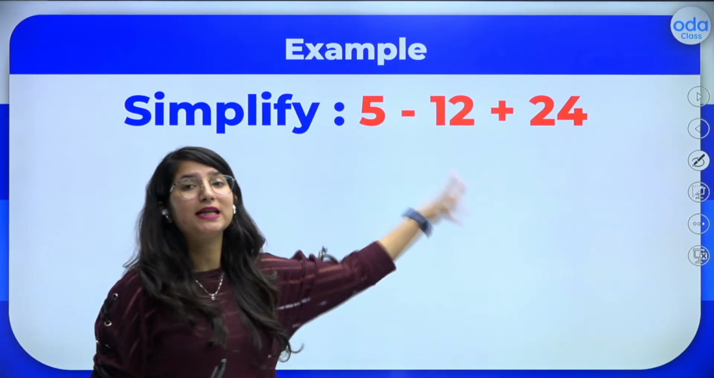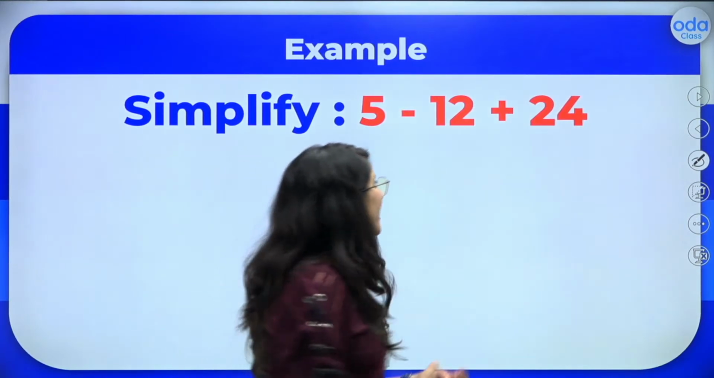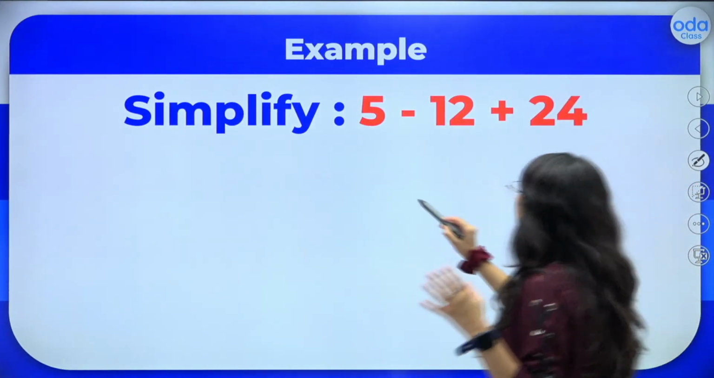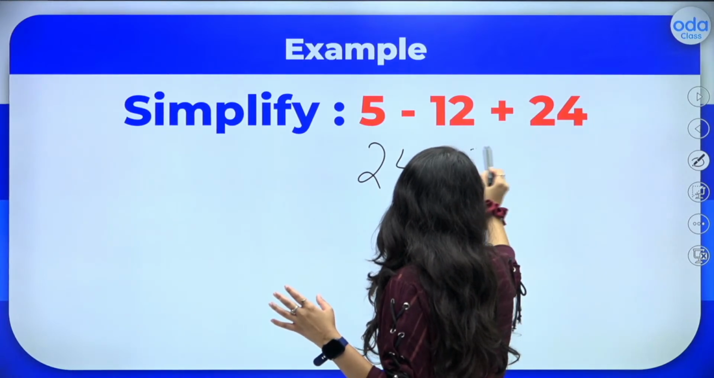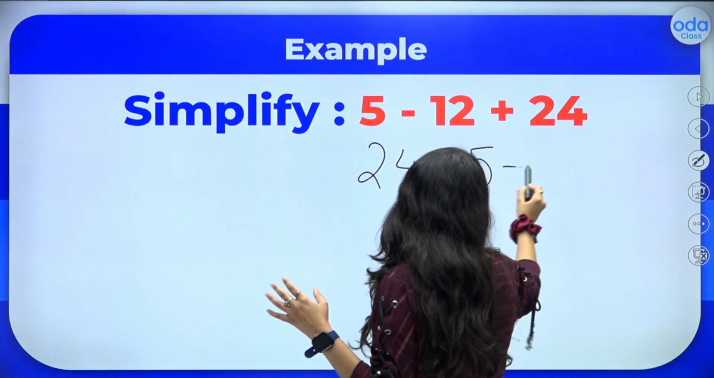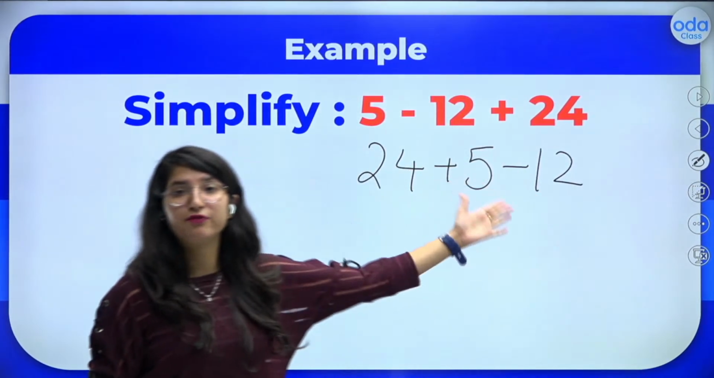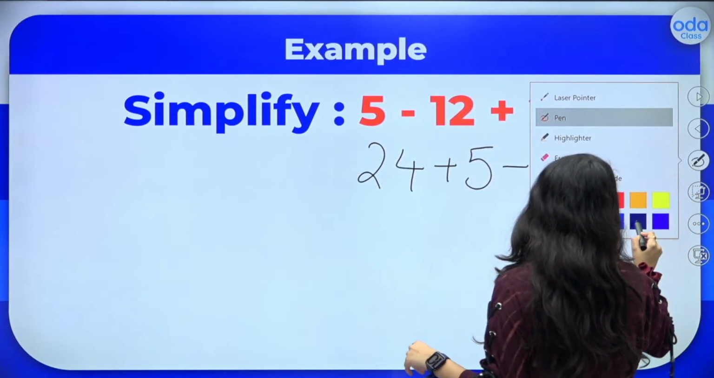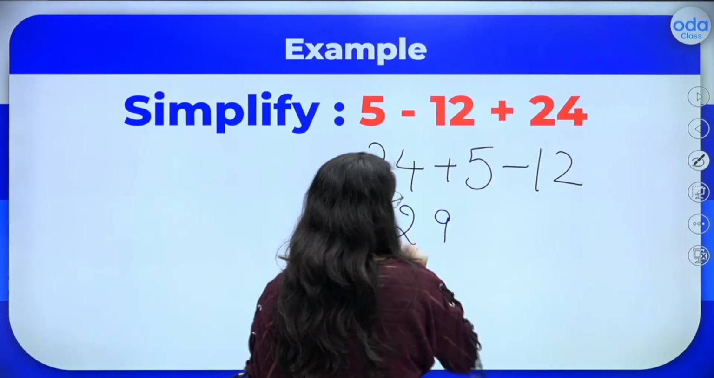Firstly, we will be writing the numbers with the similar signs together, correct? So I'll be writing 24 and 5 together. So I get 24 plus 5. Now I will be writing negative 12 over here. Now, I will add 24 and 5 first. So what do I get? I get 29 here. 24 plus 5 is 29.